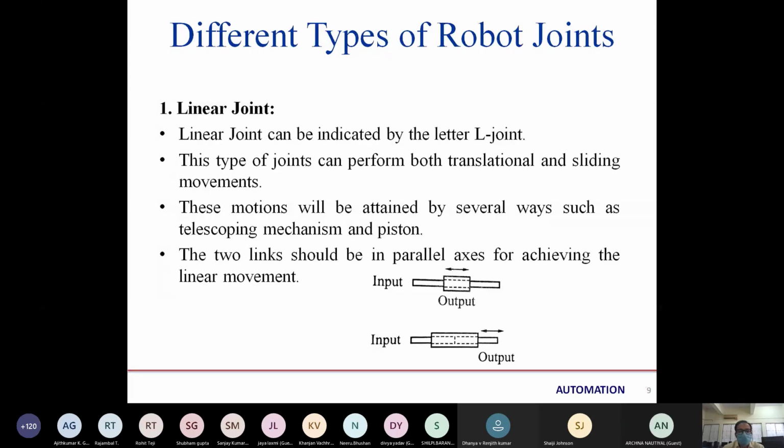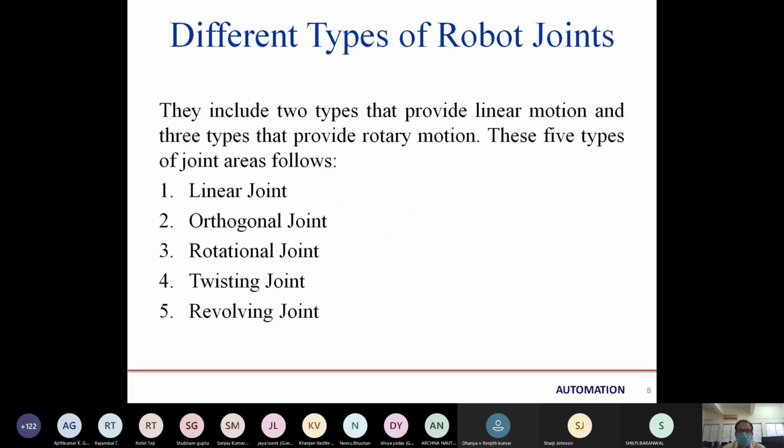If we talk about the linear joint... Sir, just now we learned about the types of joint, prismatic and revolute, and now we are learning about these five types of joint. So the prismatic and revolute joints are further divided, in which the prismatic ones are linear and orthogonal, and the revolute ones are rotational, twisting and revolving.